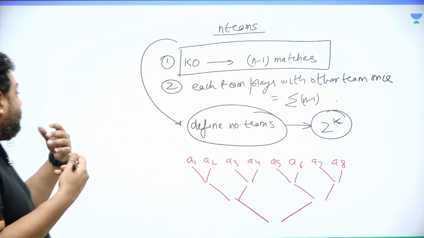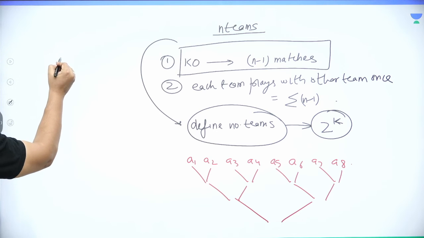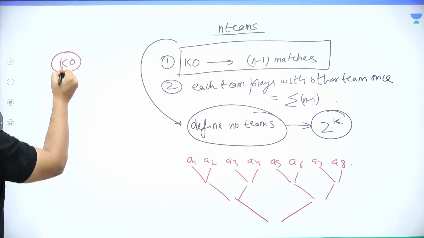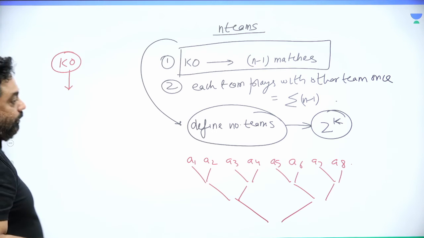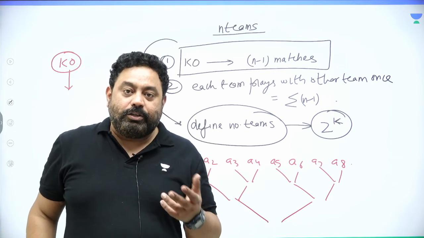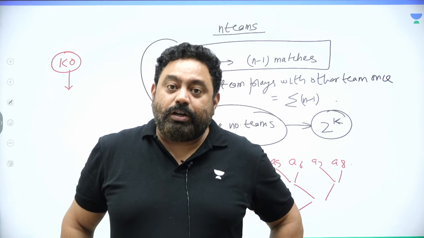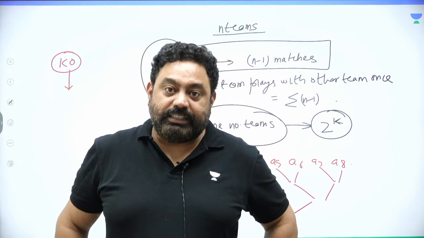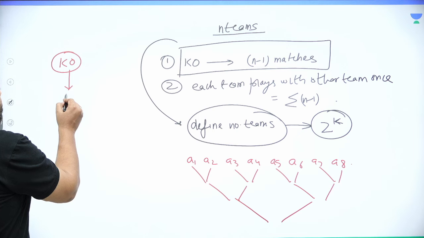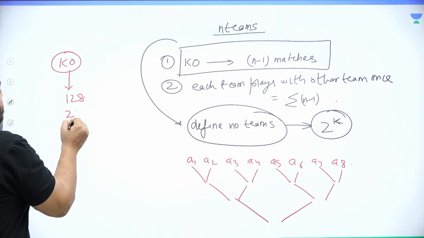Most of the time, you would realize in case of a knockout tournament, many a times I have seen tournaments like tennis, tournaments like boxing, they would have 128 contestants or 256 contestants. So why 128, why 256?